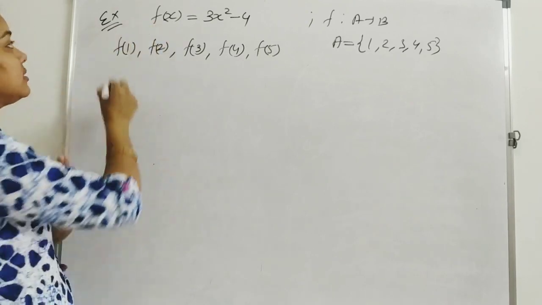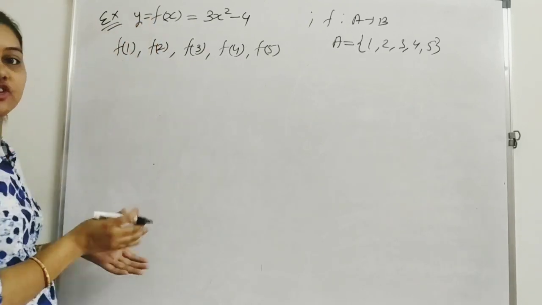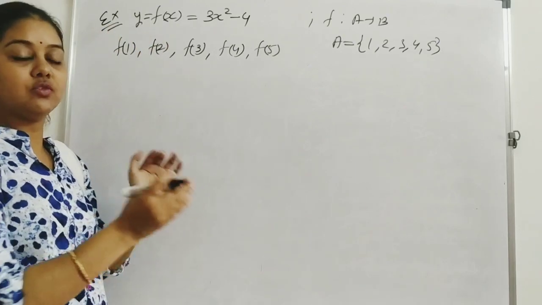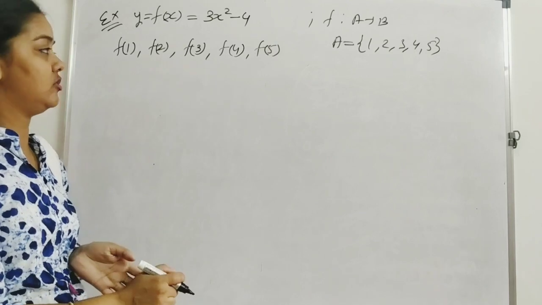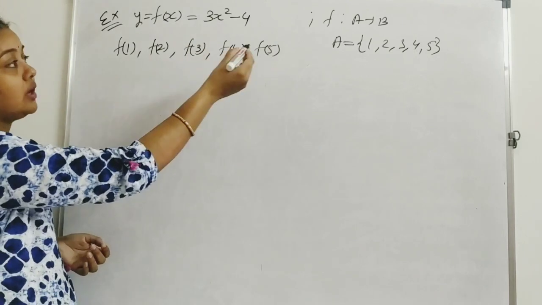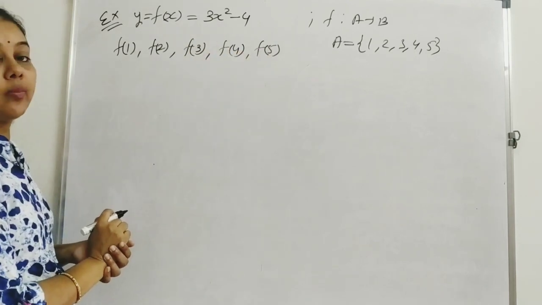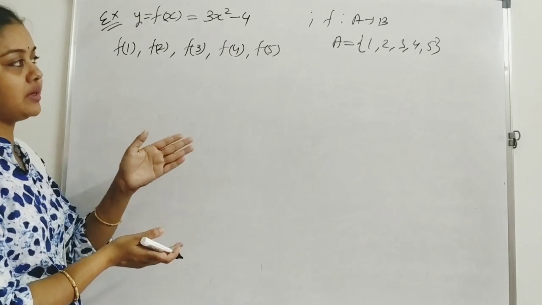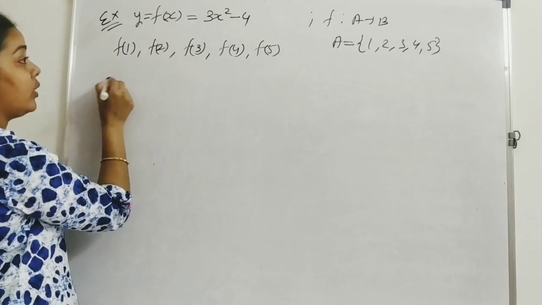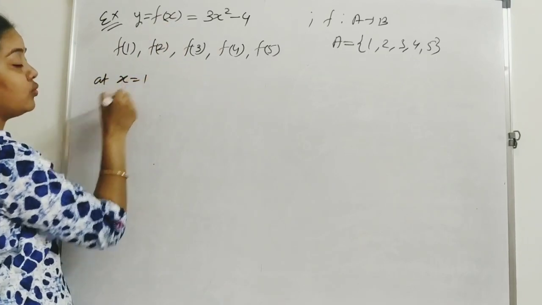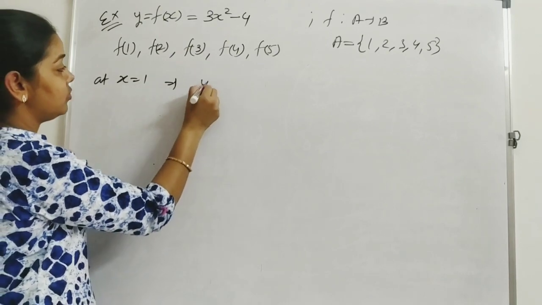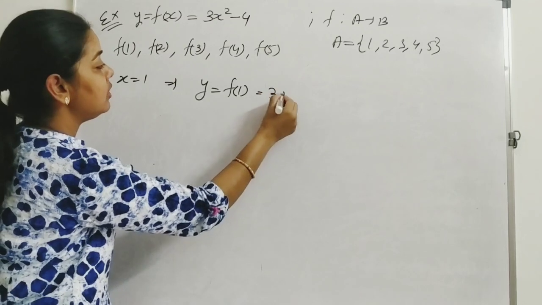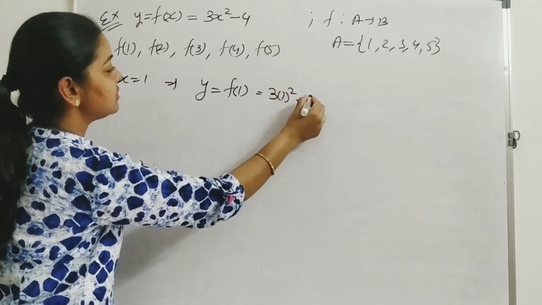f of x means y by the definition of function. And x and y is an ordered pair which we write in the set of function. Now we have been given the elements of A. We need to find the images of all these elements of A. Now at x equals 1, what do we get? y equals f of 1. That will be 3 times 1 square minus 4.